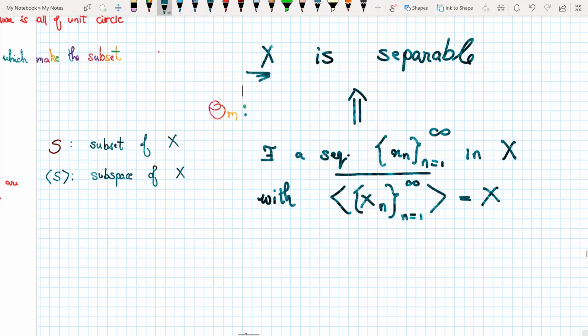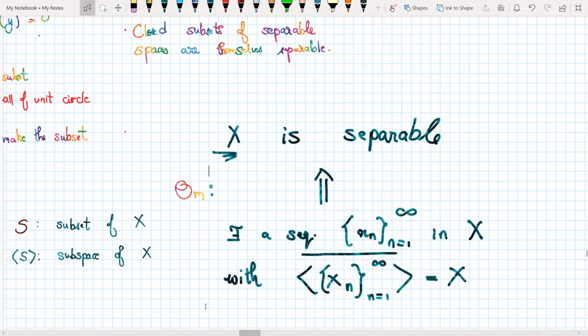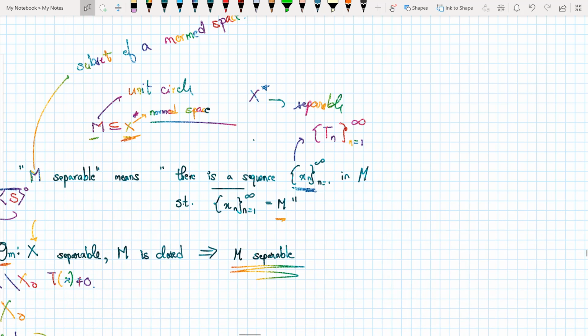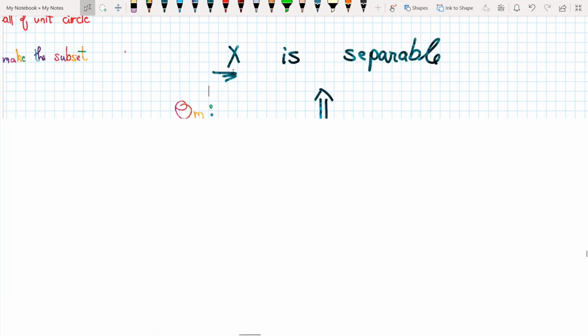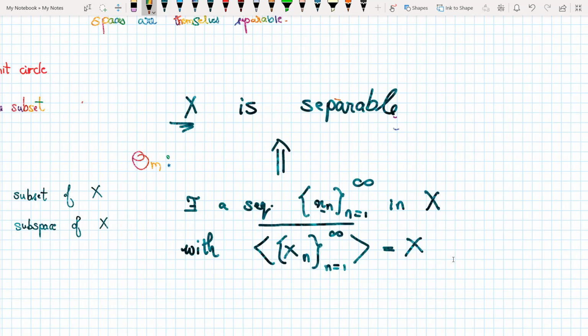This is a theorem that we'll make use of to prove that X is separable. In the previous case, we saw what it meant for a subset of a norm space to be separable. Now we see that there is another theorem which shows that a space is separable if there exists a sequence xn in X such that the closure of the span of the sequence is equal to the whole space itself. So if I can take a sequence in my space X and show that the closure of the span is equal to the whole of X, then I can say that X is separable.